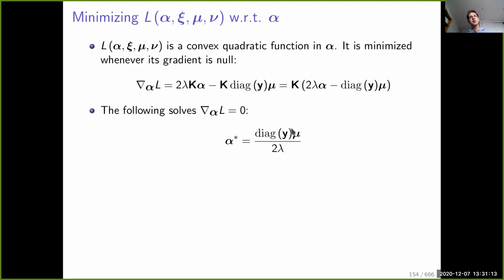And remember, this is nice because here we have a relation. This will also hold for the optimal primal and dual solution. So we have the relation between the primal variable alpha and the dual variable mu. So it's a nice thing.